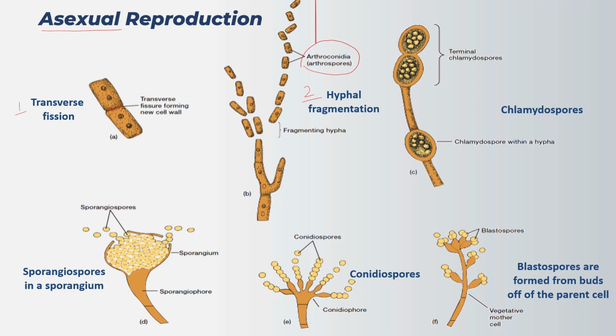Chlamydospores are of two types. If they are found at the apex of the hyphae, they are called terminal chlamydospores. They can also be found within a hypha. Apart from these three, we also have sporangiospores produced in a sporangium. We have conidiospores borne on the conidiophore, and we have blastospores that are produced by the vegetative mother cell.